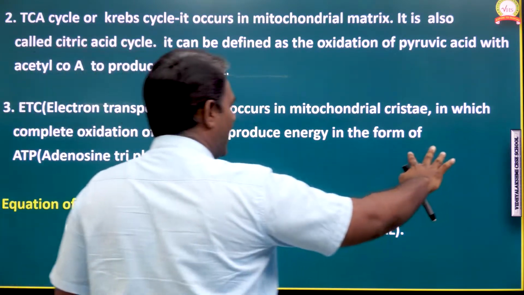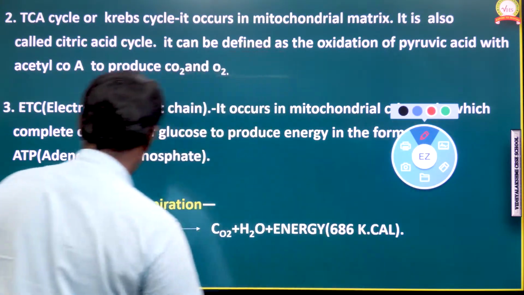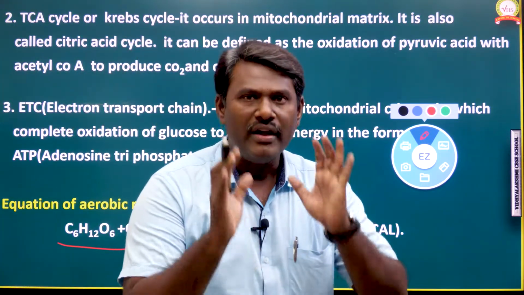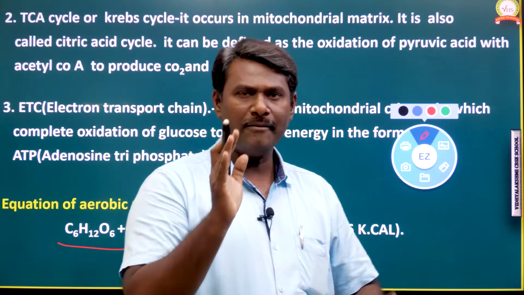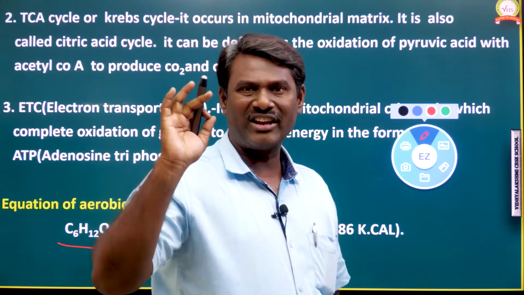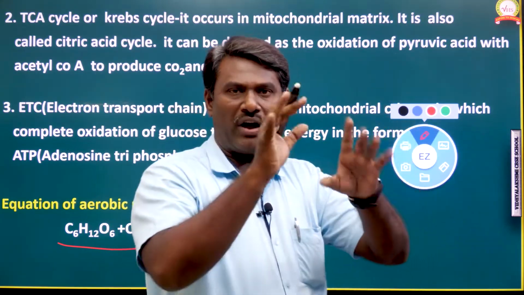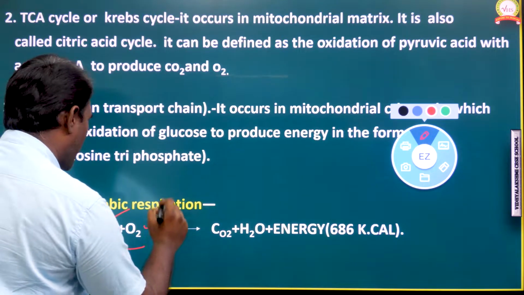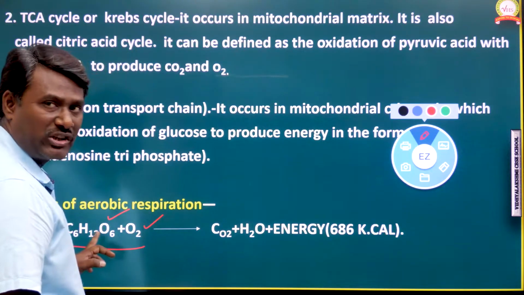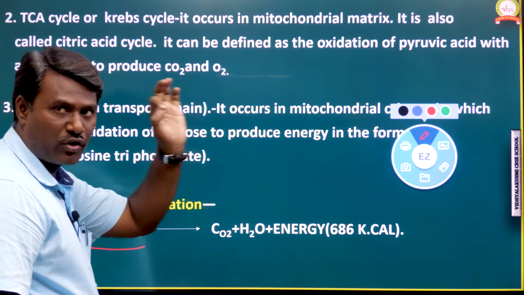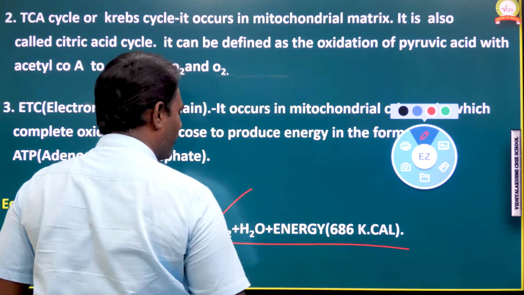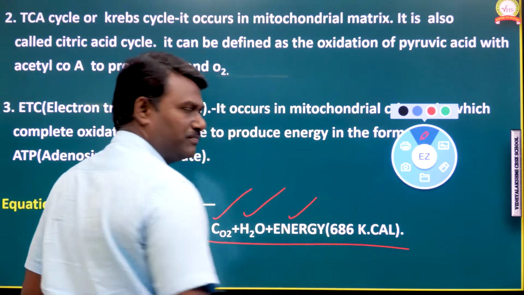Now we can see the aerobic respiration equation. The glucose molecule undergoes aerobic respiration, and aerobic respiration always occurs in the presence of oxygen. So the glucose molecule combines with oxygen. Respiration of glucose occurs in the presence of oxygen, and we get these end products: carbon dioxide, water, and energy.